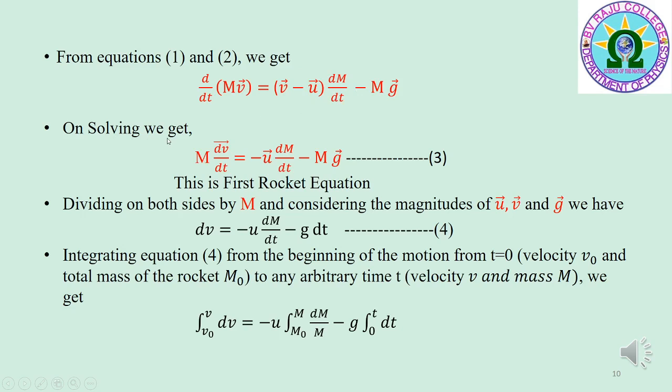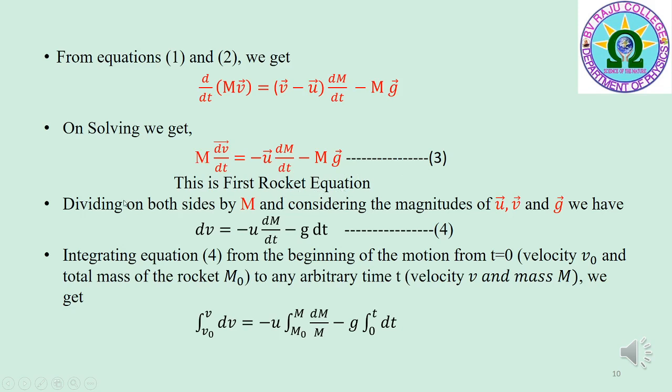On expanding the term on the left hand side, we get m into du bar by dt plus v bar into dm by dt. On the right hand side, the first term can be expanded as v bar into dm by dt minus u bar dm by dt. On cancelling the terms, we get m into du bar by dt is equal to minus u bar dm by dt minus mg bar. That is equation 3. This is called the first rocket equation.